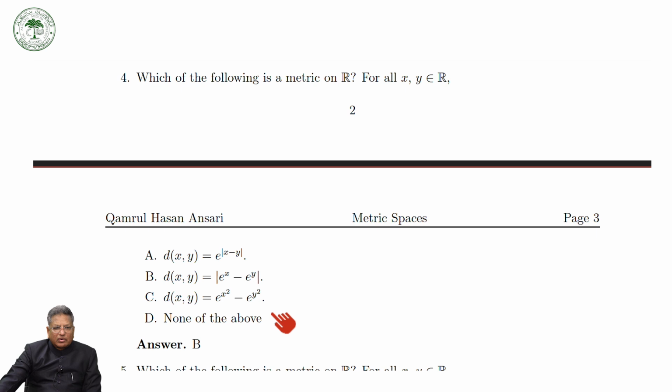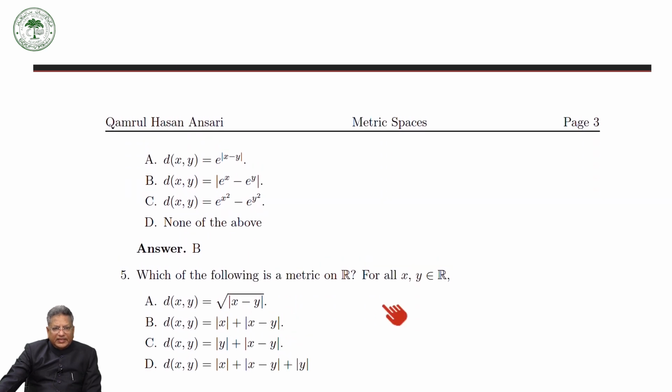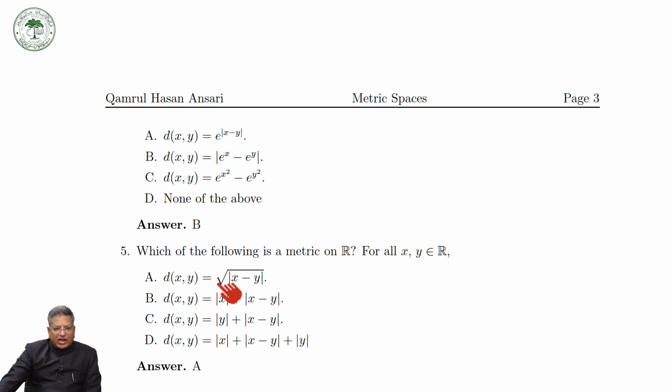So you can prepare these kinds of MCQs by yourself. Now you can see, which of the following is a metric on R? Here, I have already told you this is a metric, but the rest of them are not metrics. They will not satisfy the first condition.